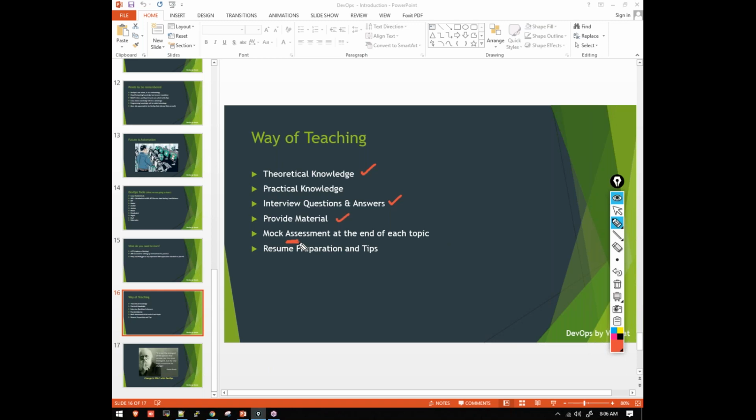I'll be taking a small assessment for 15-20 minutes, so you can assess yourself on how much you have understood a particular topic. Finally, at the end of the classes, I'll be giving you resume preparation and tips: what exactly you have to keep in your resume, what points need to be mentioned, and how exactly you can crack the interview. Some tips will be provided. So this is what I'm going to offer.